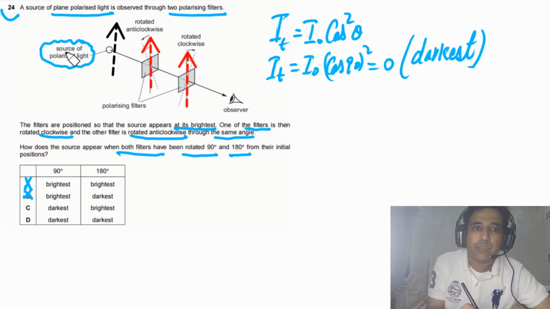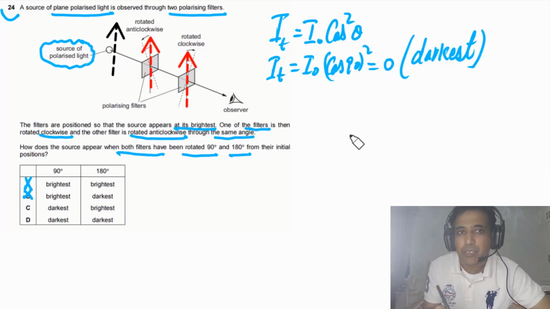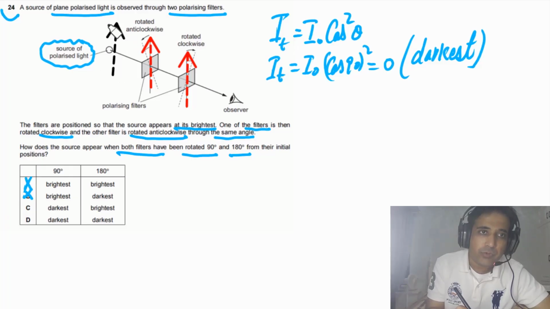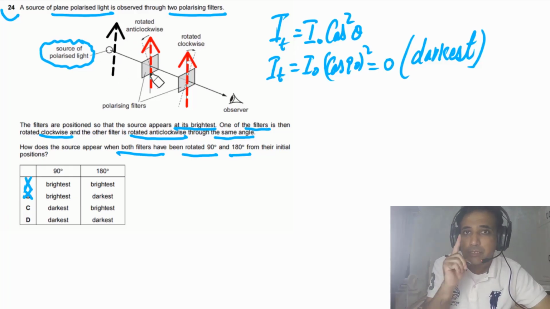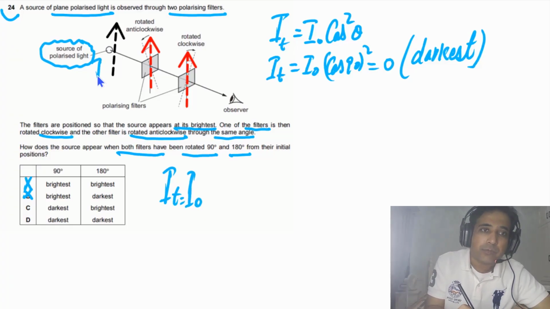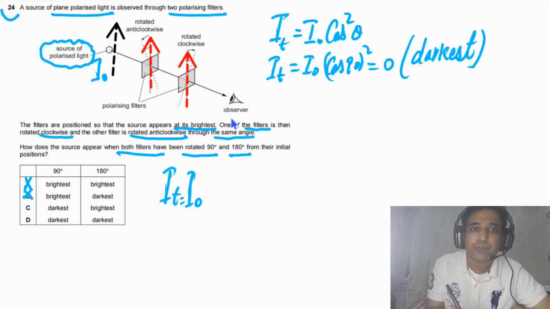So it means in this case light will pass through this because the angle is 0 degrees. We can also write down here: the angle between this vertically polarized light and the transmission axis is 0 degrees. It means cosine of 0 is maximum. So we can write IT. The intensity of this one we are assuming is I naught, and here we are saying is IT.